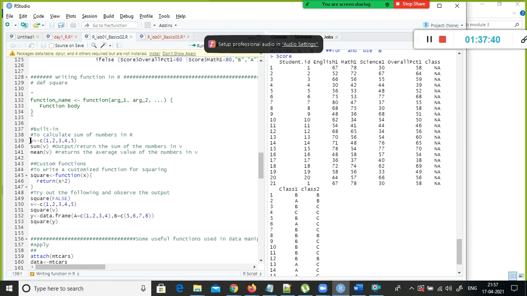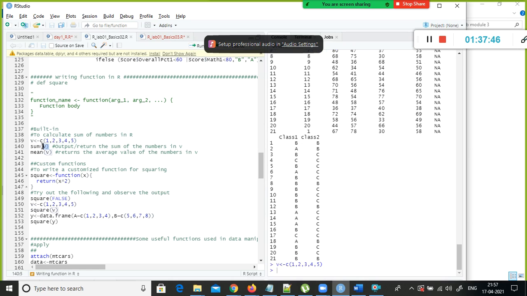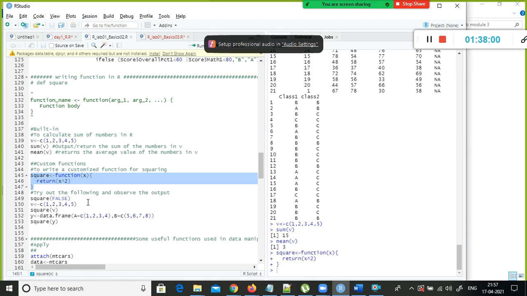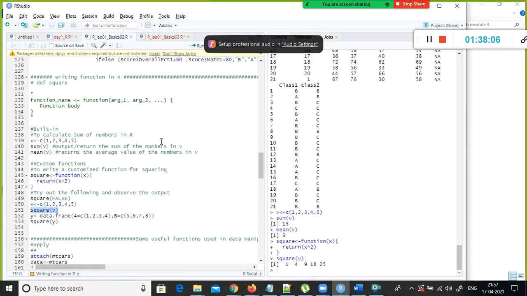Let's execute this one. For example, sum is a built-in function. Sum of e gives me the sum, and the average value of this vector is 3. Fine, this is the built-in function, and this is the user-defined function. Supposing I execute square of v, each and every value gets squared. 1 squared is 1, 2 squared is 4, 3 squared is 9, 4 squared is 16, 25. This is how you can create a function, right?